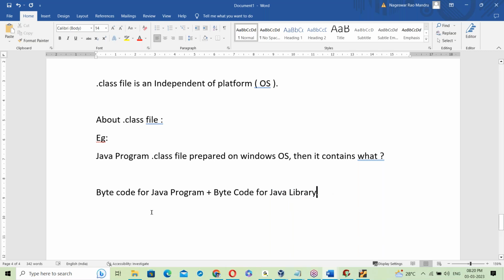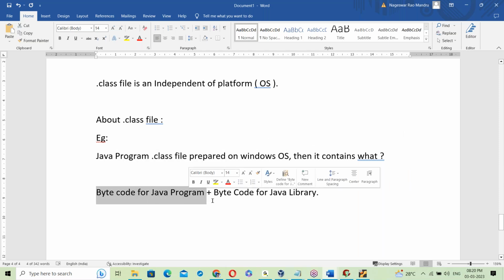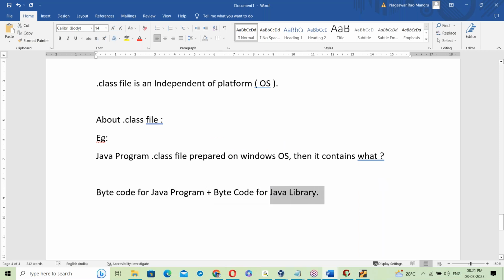The C library is developed in the C language, the C++ library in C++, the Python library in Python. Like that, the Java library is developed in Java here. So the Java library is also a Java program. So the dot class file contains bytecode for the Java program and bytecode for the Java library. The Java library is also a Java program, which means it's a pure Java program.